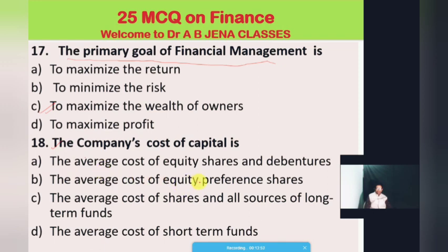Average cost of equity and preference shares. Then average cost of shares and all sources of long-term funds. Last option is average cost of short-term funds. So the right option is C. The company's cost of capital is the average cost of shares and all sources of long-term funds. That is the right option for the company's cost of capital.